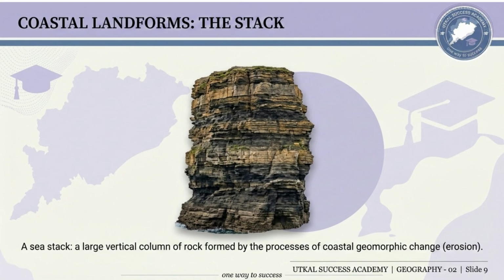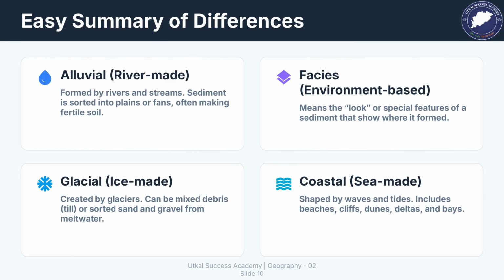A sea stack is a coastal landform. It is a large, vertical column of rock formed by the processes of coastal geomorphic change, primarily erosion. To summarize the differences, alluvial is river-made sediment, facies are environment-based sediment features, glacial is ice-made debris, and coastal formations are shaped by waves and tides.